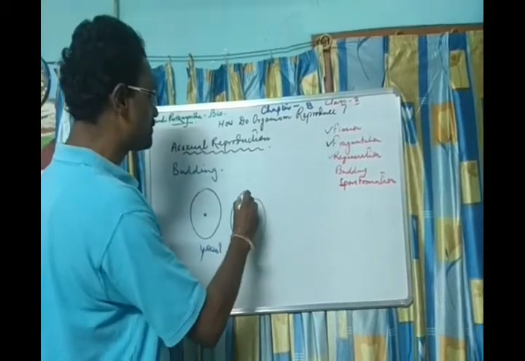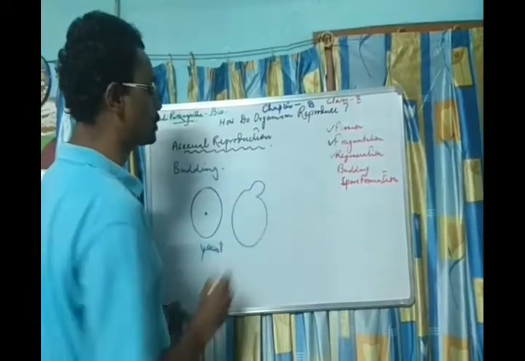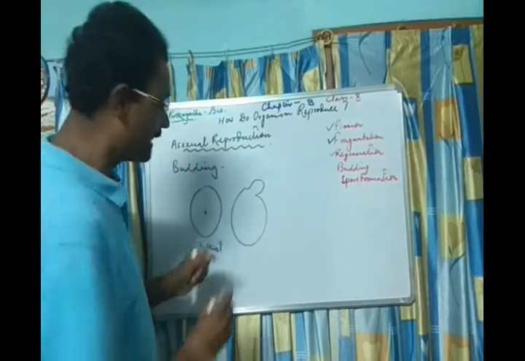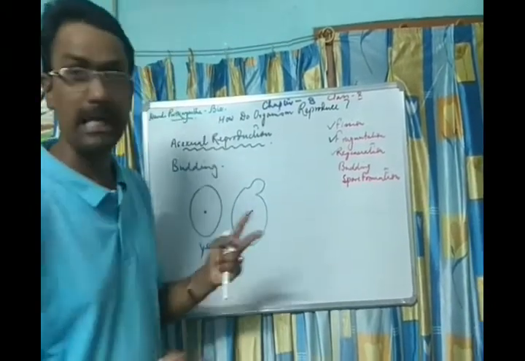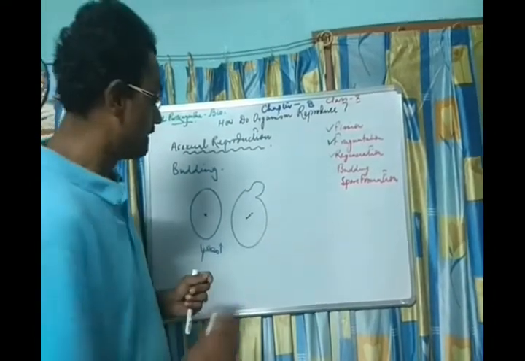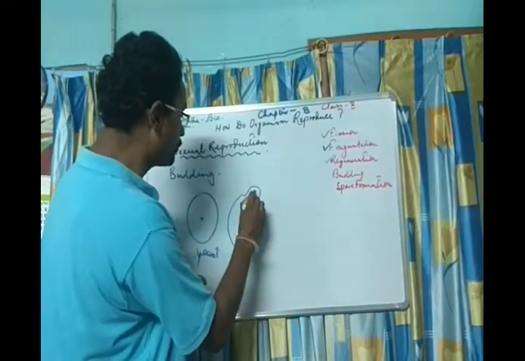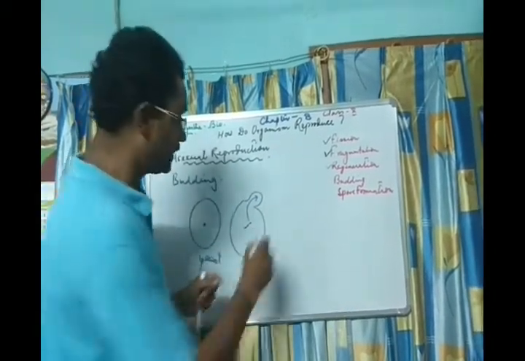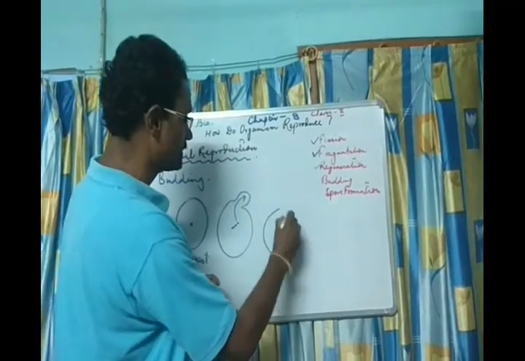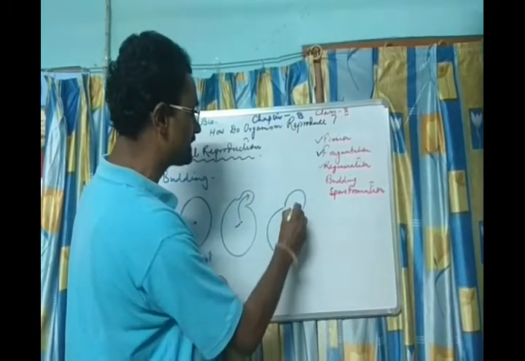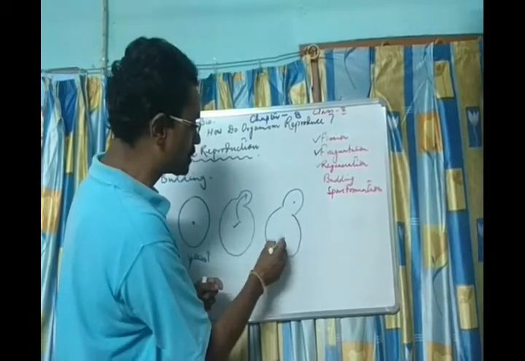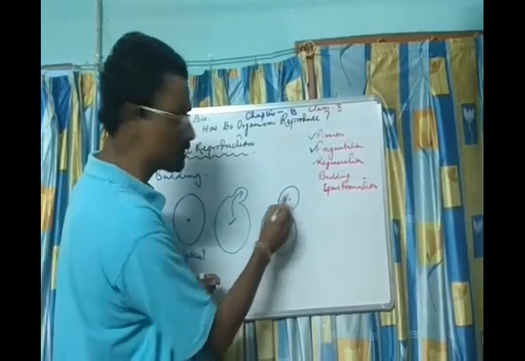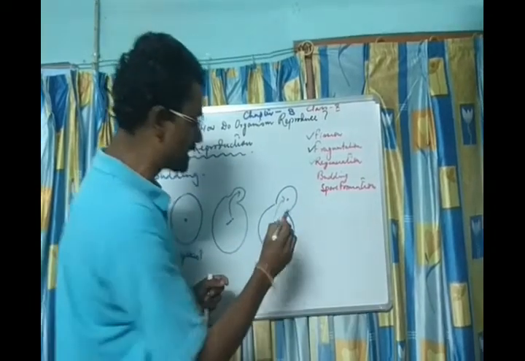There develops an outgrowth. Okay. The nucleus that is present there divides to form two nuclei. Then this nucleus moves to this outgrowth. Next, when this outgrowth develops more, cytoplasm also goes from here. A nucleus is already there. One nucleus remains here.